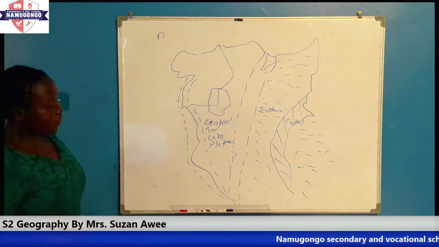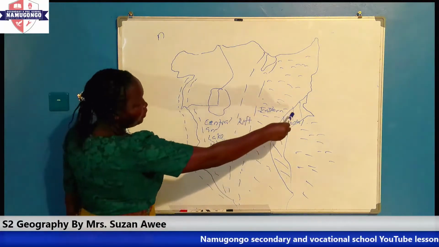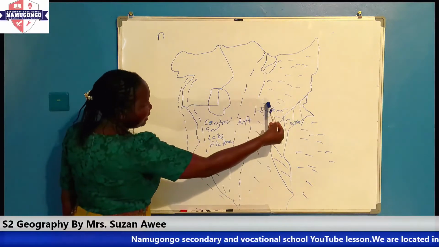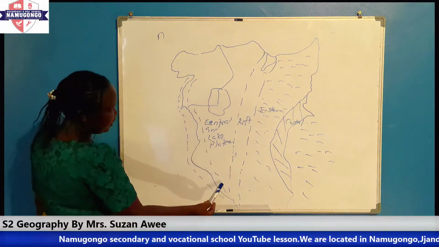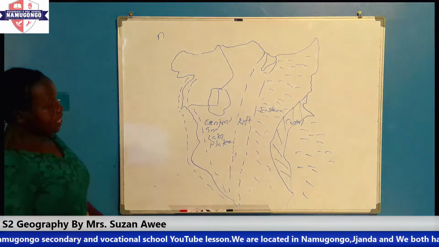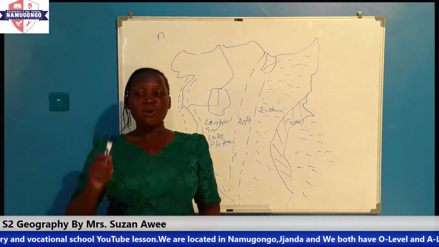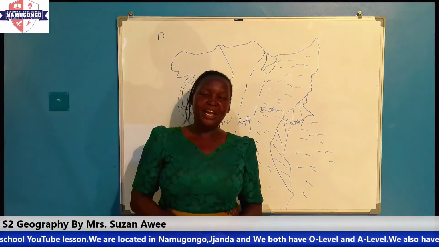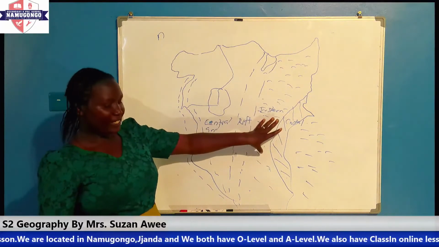That is where we find the Central and Lake Plateau. So you find that from the coastal plain, we come to the Eastern Plateau. From the Eastern Plateau, we get the Rift Valley. From the Rift Valley, we have the Central and Lake Plateau, giving us the 5 major relief regions of East Africa. Now, we have looked at these relief regions on our sketch map.